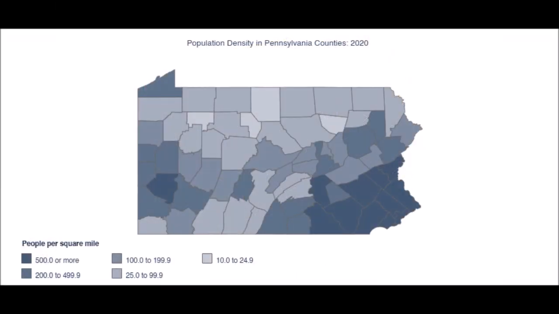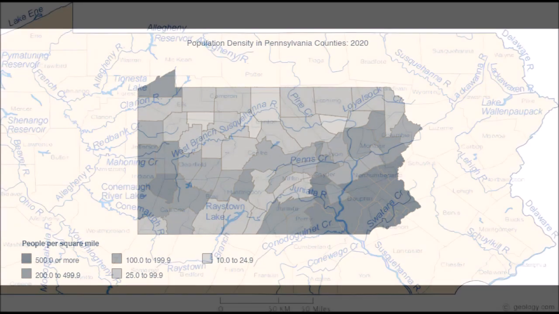Population. Pennsylvania has a population of 13,002,700 residents according to the 2020 census, making it the 5th most populated state in the entire country. The most densely populated part of the state is the southeastern corner surrounding Philadelphia, the state's largest city. However, there are many major population centers outside of this area, such as, for example, Pittsburgh and Erie.